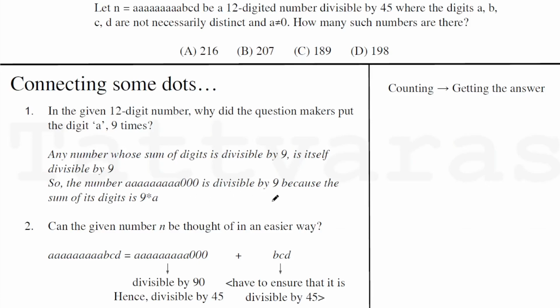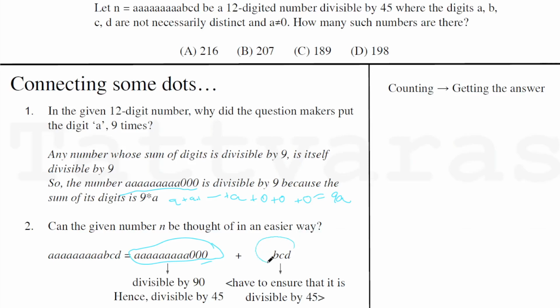The sum of the digits of a number, if that sum is divisible by 9, then the number is divisible by 9. This is the basic number theory point that we needed. And in this number, if you add the sum of the digits plus 3 zeros, you get 9a. It's divisible by 9. More so, it is divisible by 10 because it's ending with a 0. So this number is divisible by 90. Hence, by default, it's divisible by 45, as 45 into 2 is 90.